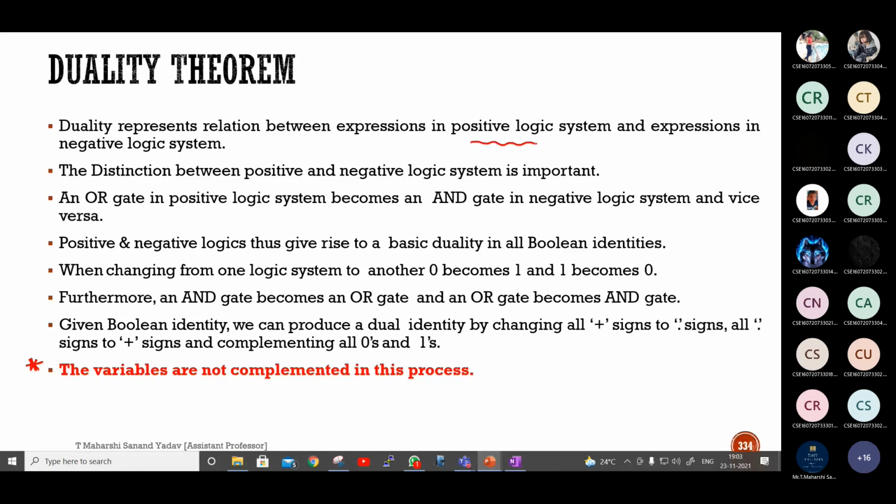And what is positive logic system and what is negative logic system? What is positive logic? And what is negative logic? In positive logic, 0 means how many volts? 0 means 0 volt. 1 means 5 volt.